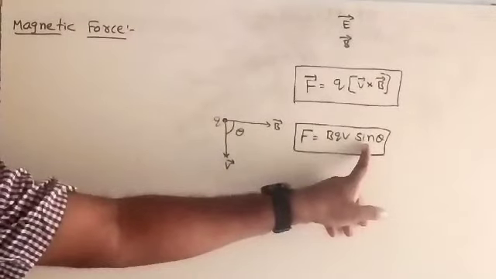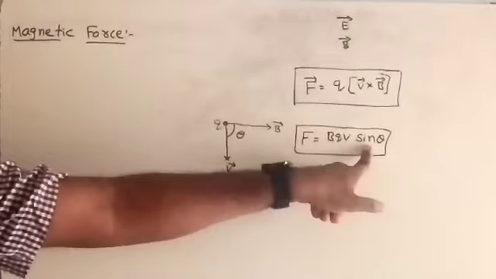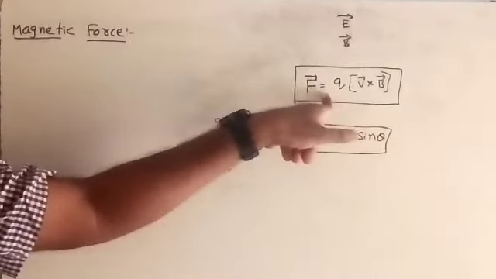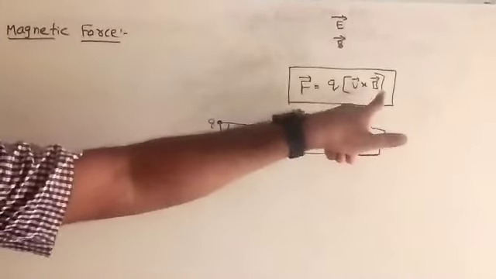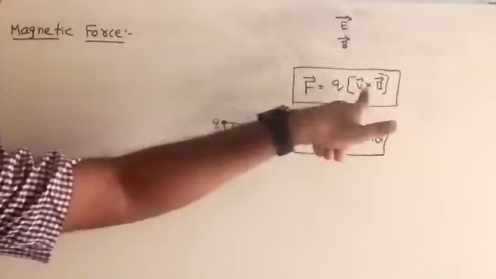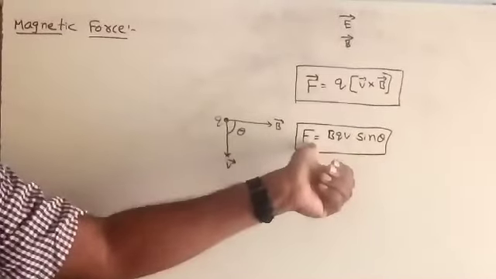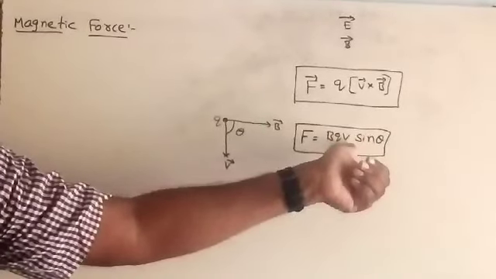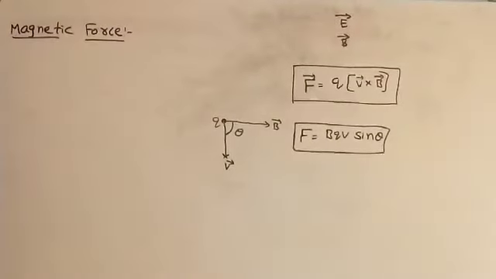If it is a scalar product, you can get cos theta, but it is a vector product, so that is the reason here you have to get sin theta only. So once again, the force equation: F bar is equal to Q into V bar cross B bar, or in scalar form, F is equal to BQV sin theta.